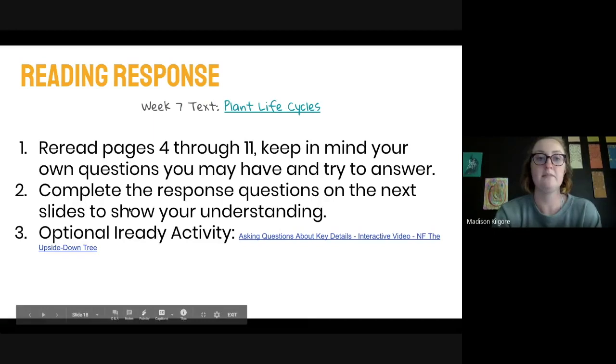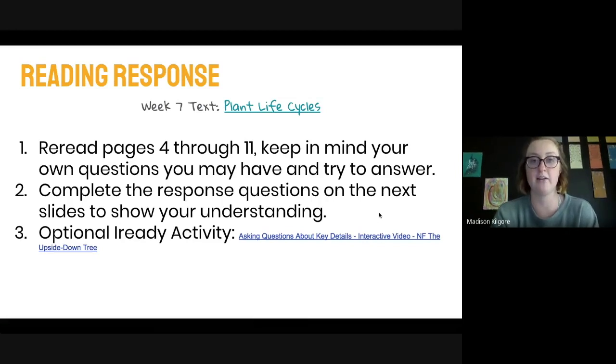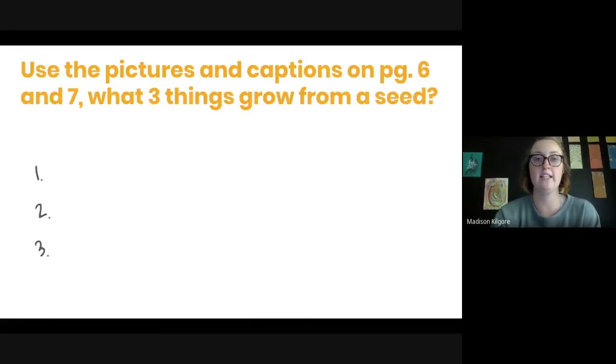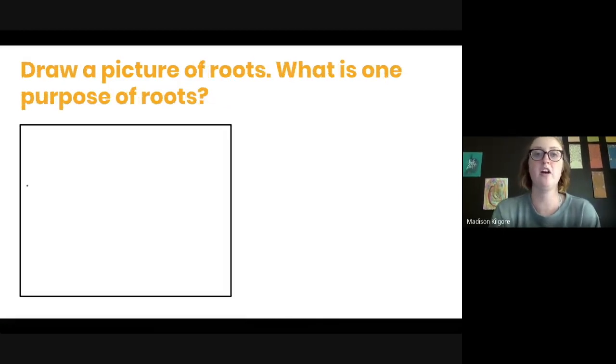So step 2 is to complete the response questions on the next slide to show your understanding of what we've read so far in plant life cycles. So when I go to those slides, here are the questions. Use the pictures and caption on page 6 and 7. What 3 things grow from a seed? You want to list them either here in a slide, or you can do this on your own scratch paper. Question 2, draw a picture of roots. What is one purpose of roots? So go back in the text and find where they talked about roots to answer this question.